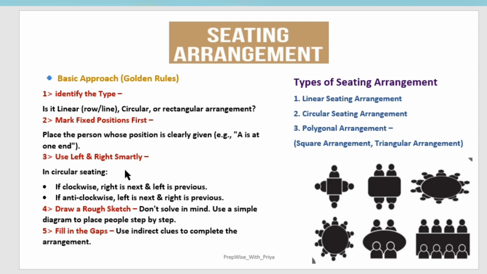Use left and right smartly, because left and right makes you confused a lot. That's why you have to clear up the left and right. If it is the clockwise direction in a circular table, then right is the next and left is the previous. If it's the anti-clockwise direction, then left is next and right is previous. You will not understand by just reading this or listening to this. Once we are solving the questions, then you will get to know more about it. So stay till the end to understand this and make yourself able to solve these questions in seconds.